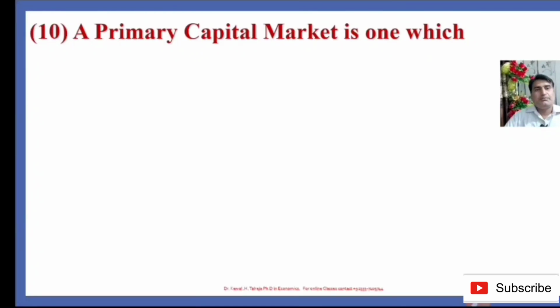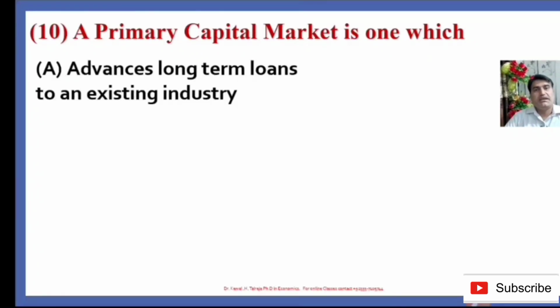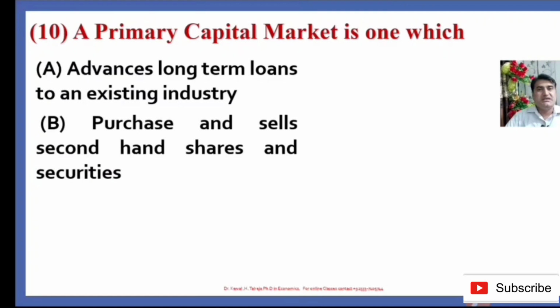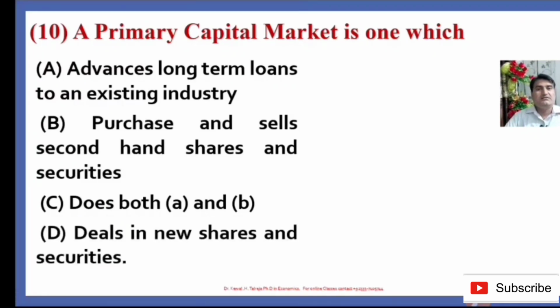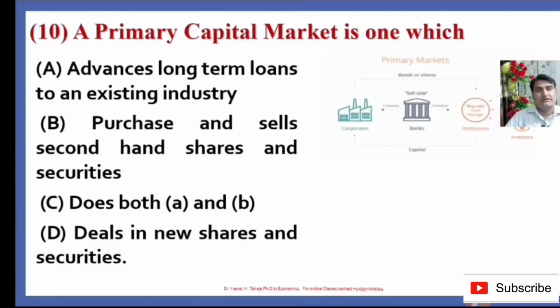Question number 10. The primary capital market is one which, option A, advances long-term loans to an existing industry, option B, purchases and sells second-hand shares and securities, option C, does both A and B, option D, deals in new shares and securities. So which is the correct answer? We have to decide, so we must know what the primary capital market is.